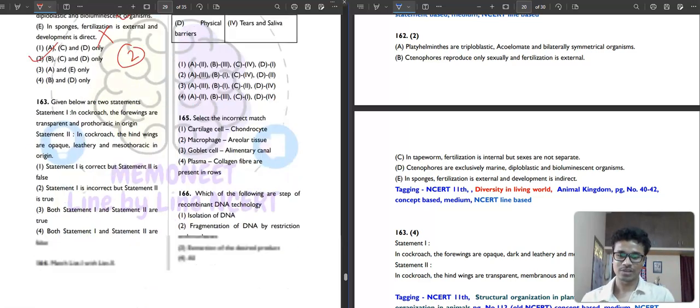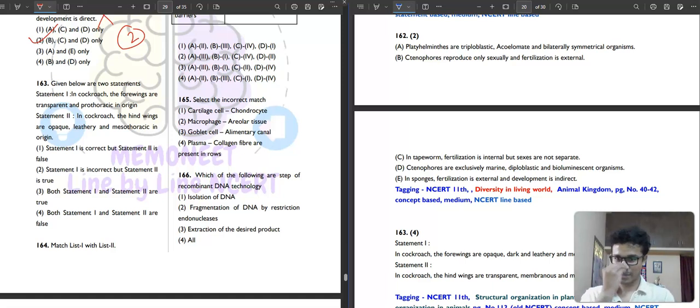Then 163, statement questions. It is saying statement first: in cockroach, the forewings are transparent and prothoracic in origin.